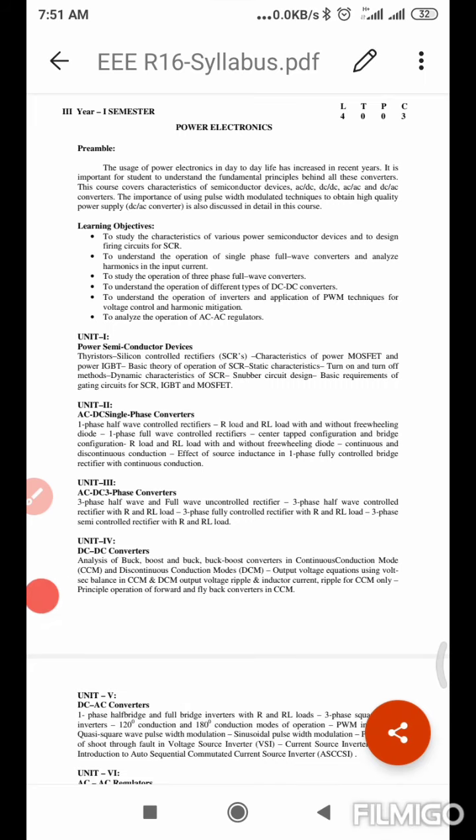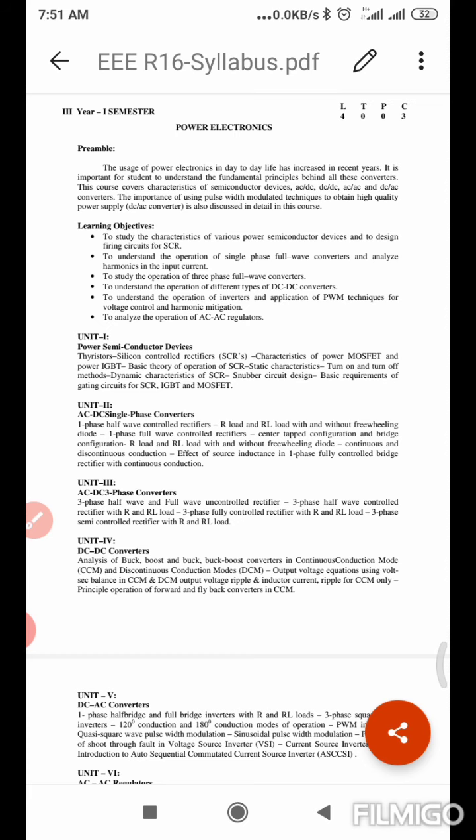That means by using these semiconductor devices, that is by using SCRs, we are going to convert AC to DC. In this unit we are going to see how these conversions are done with the help of these SCRs, and we are going to analyze the conversion also in a mathematical method. For every conversion, mathematical analysis is also required.